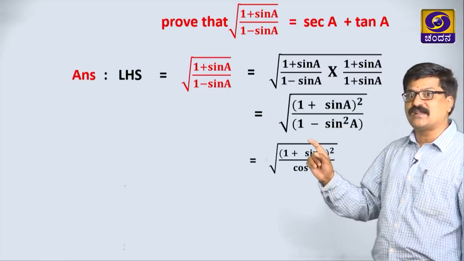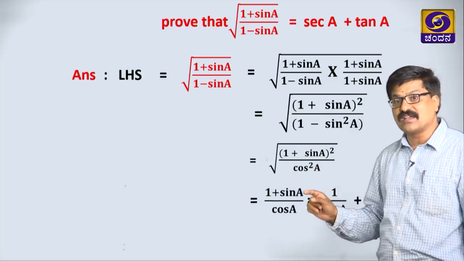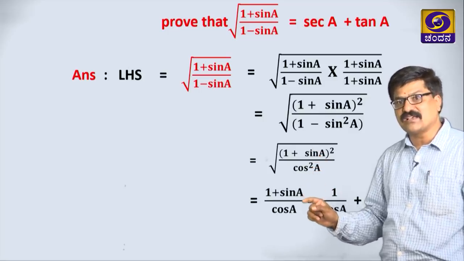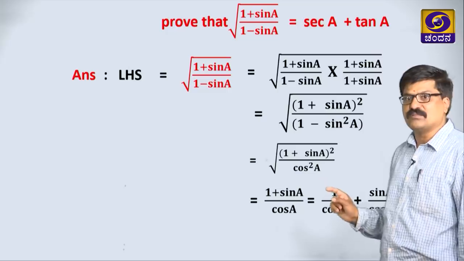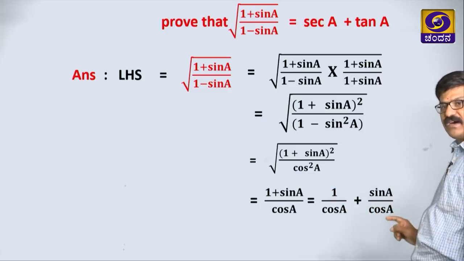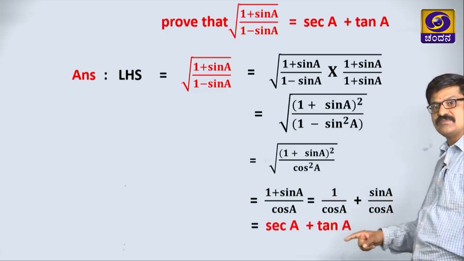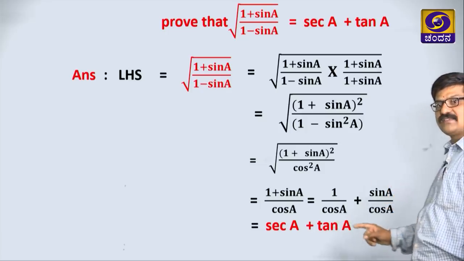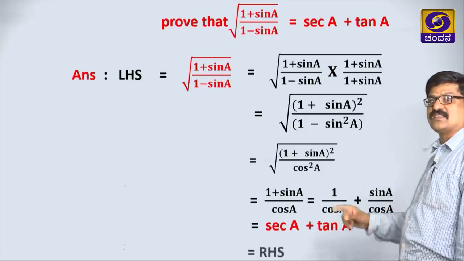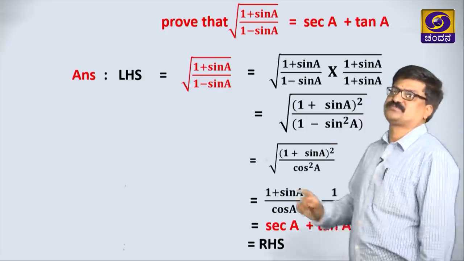So the whole squared and square root get cancelled, we are getting (1 plus sine) by cos. Make it as 1 by cos plus sine by cos. 1 by cos is nothing but secant, sine by cos is nothing but tan, which is nothing but the RHS.